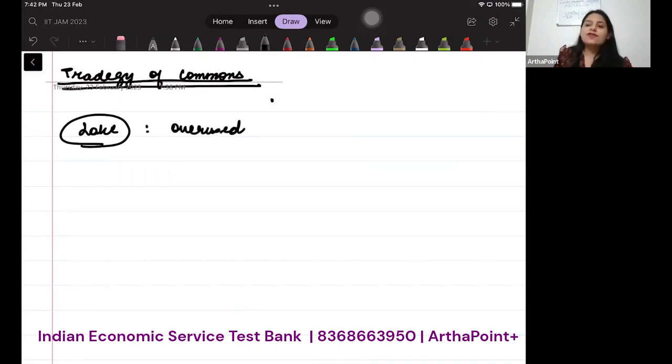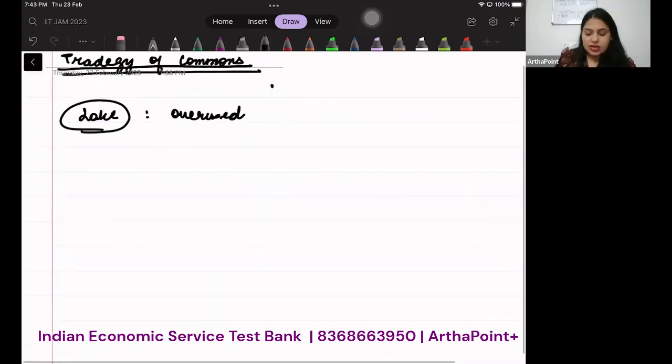So for example, if you have a lake which has fishes in it, and you don't put any price on it, then the tragedy of commons says that it will be overused, overfishing will take place. Similarly, if you have a garden, overgrazing will take place. So any resource which is common is always used in more quantity. Now, in order to give an example, please write down some of the assumptions of this question.